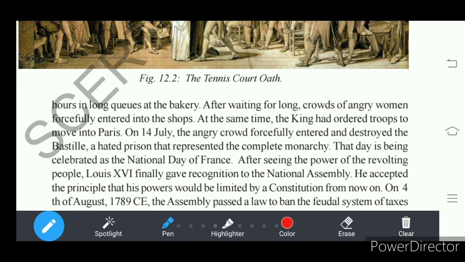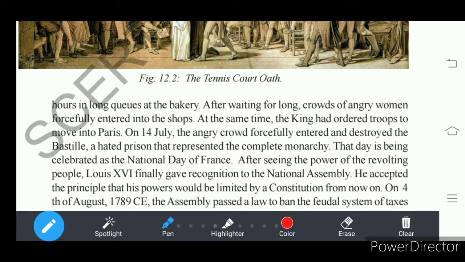Understand? So with this incident, the women got angry, and on 14th July, these angered women entered the Bastille. The Bastille is a jail in France, which is a symbol of the monarchy. Understand? Prisoners were imprisoned in the Bastille jail. Okay, this was the symbol of the absolute power of a monarch. That is, it is a symbol of the monarchy.